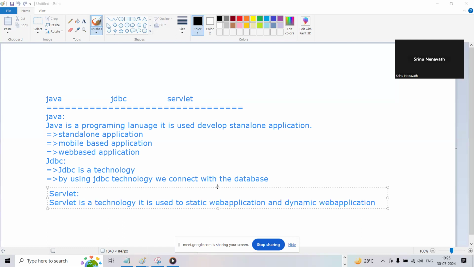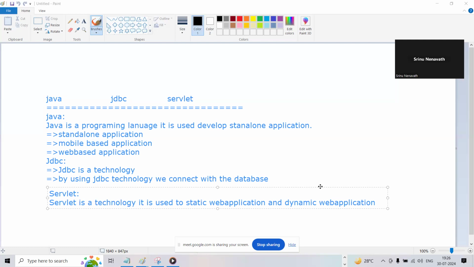If I want to run my application in Java or JDBC, what is required? The main method is required, because the application starts from the main method onwards. That is Java or JDBC.